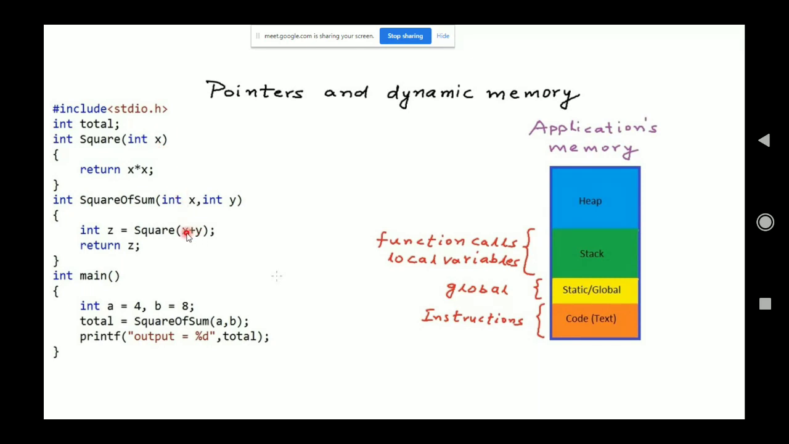Remember, this x and this x are different. They are not the same thing. And what is it returning? It is returning the square of this x, x into x. Once it finishes, it comes back to the calling function. This was the calling function. Then once it finishes, it comes into the main function, because main is the one which actually called square of sum. And finally, it prints out. So I guess this program is understandable.